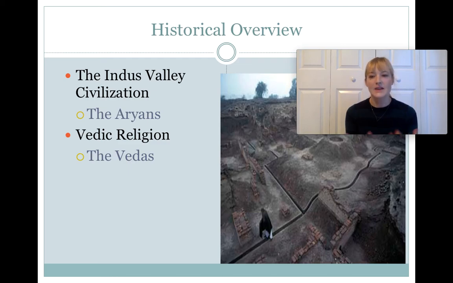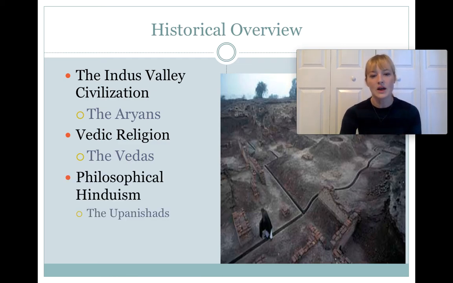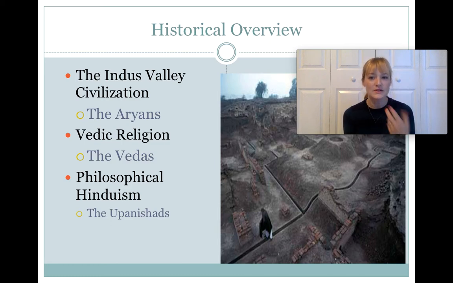So that has sort of given rise to what we call philosophical Hinduism, which draws with it the instructions and the ideas from the Vedas, but adds another layer on top of that, which is the text of the Upanishads. A later sacred text, written later than the Vedas, are the Upanishads.